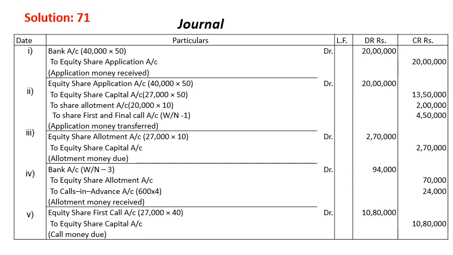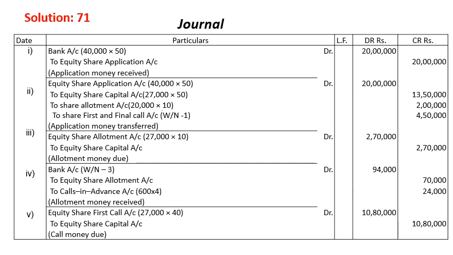Now we will go to the allotment. In the share allotment, we have due 27,000 into 10, and we received, bank account debit 94,000 as per workings 3. I have shown it before. To share allotment account 70,000, to calls in advance 24,000. That is 600 shares multiplied by 40, that is 24,000.